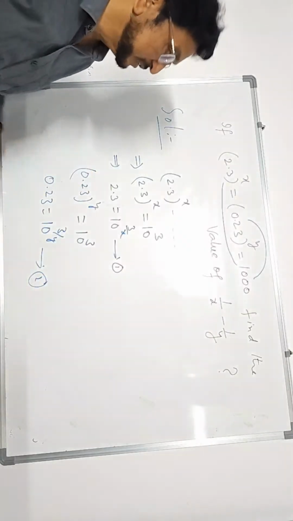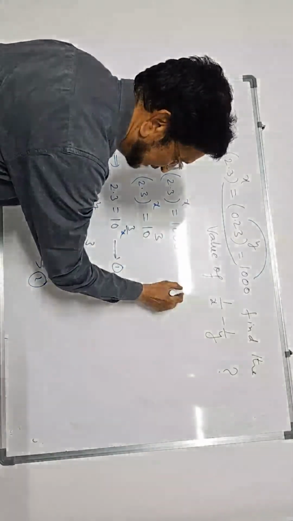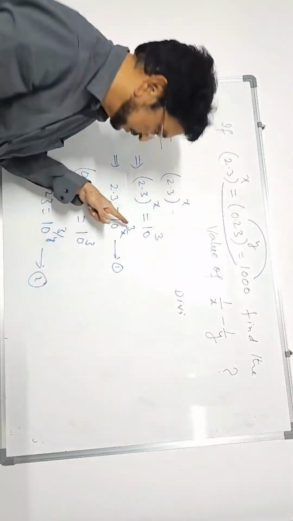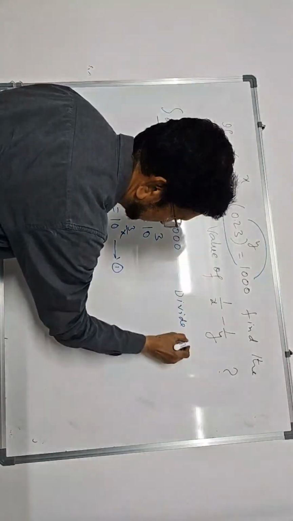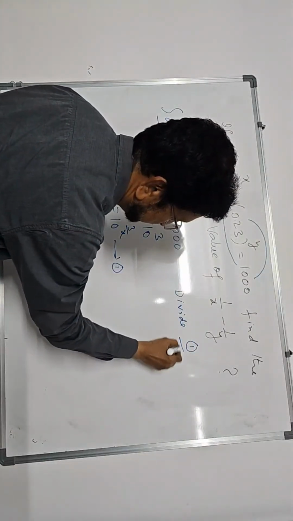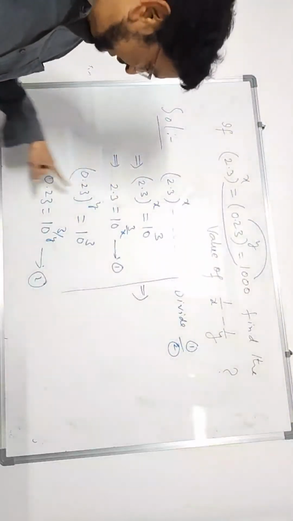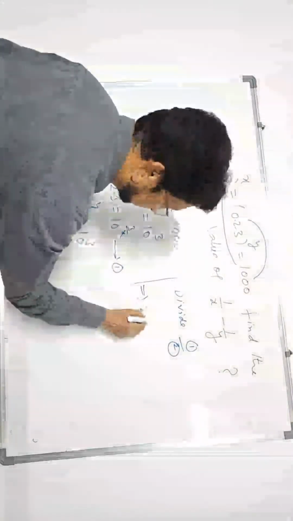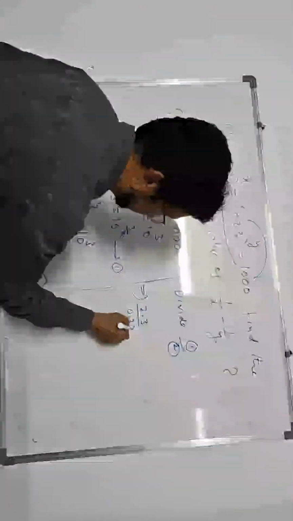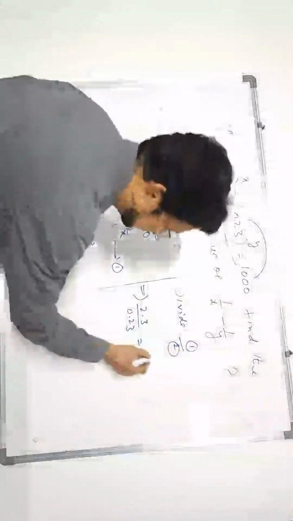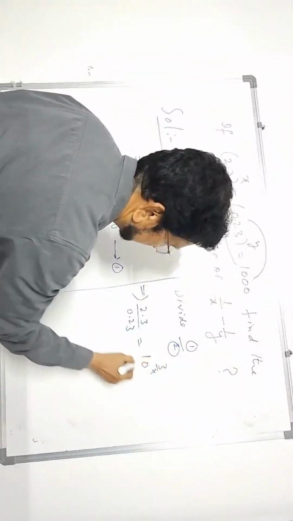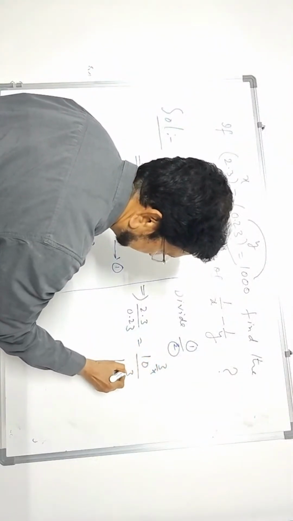Divide these two numbers. Divide equation 1 by equation 2. What happens? 2.3 by 0.23 is equal to 10 power 3 by x divided by 10 power 3 by y.